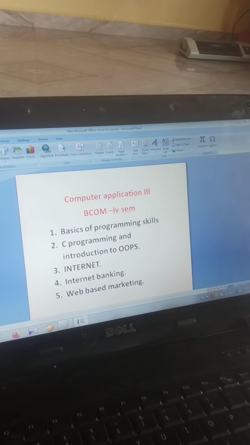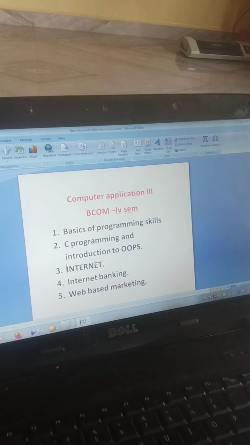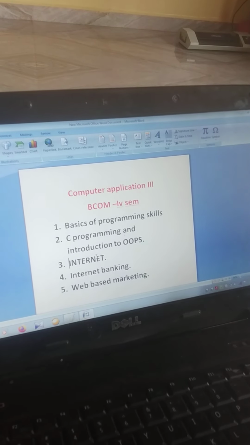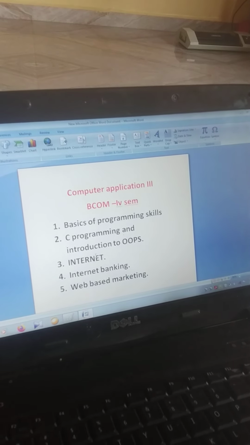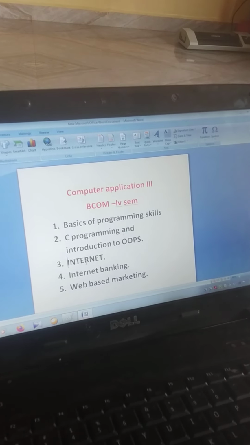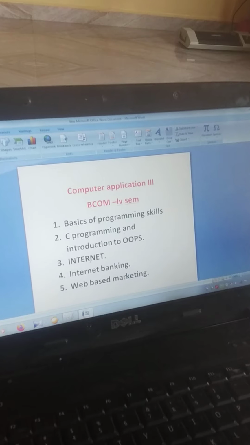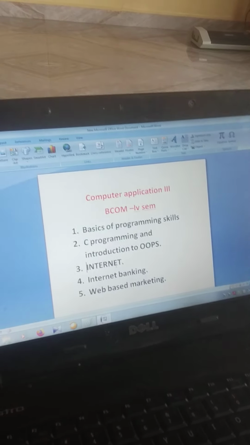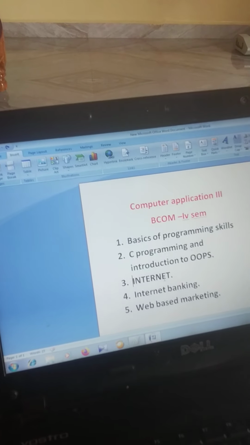We already studied the internet in the second semester of your BCom, and here they have added some more extra points.